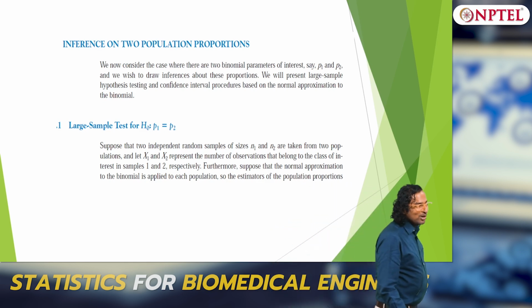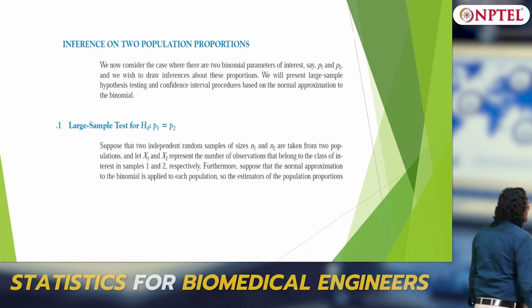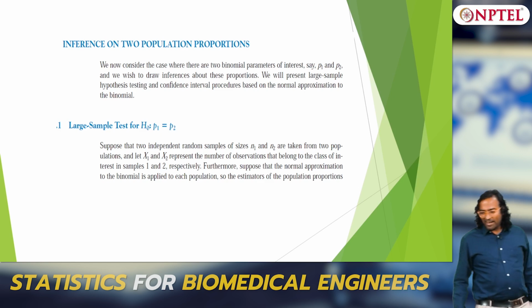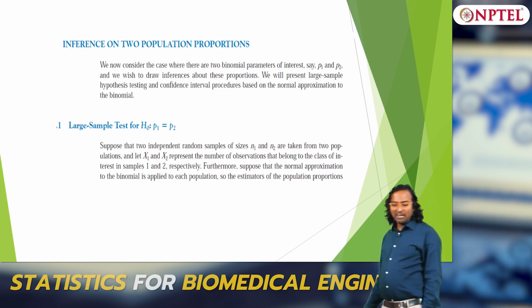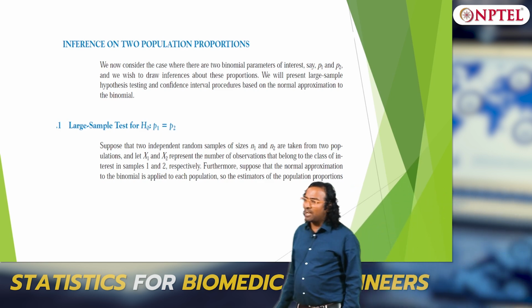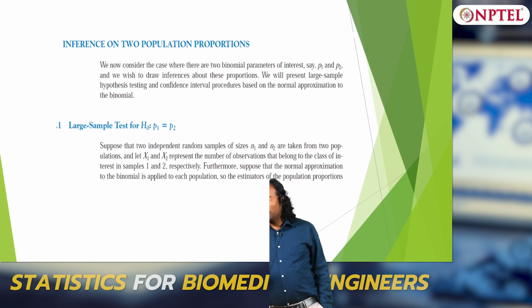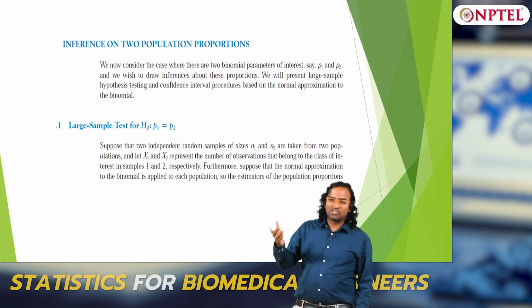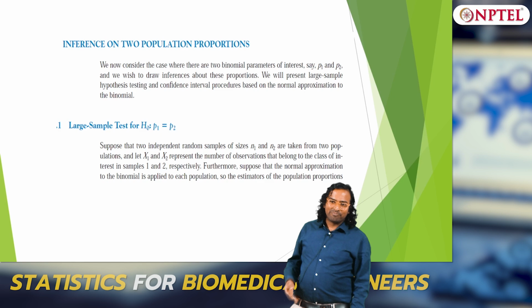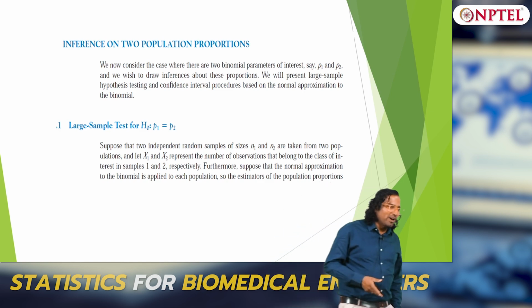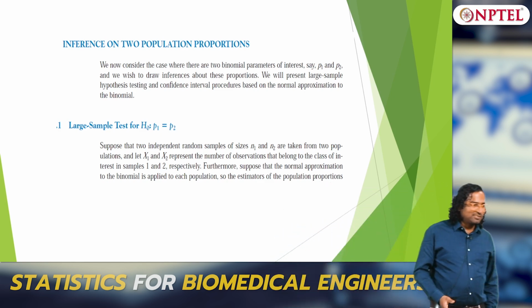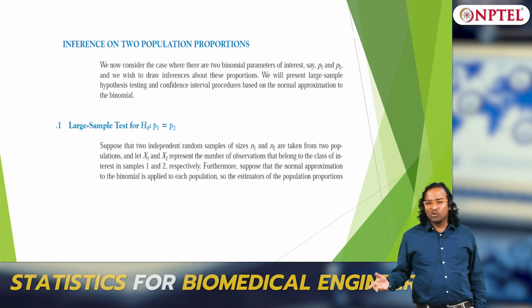It is very easy to directly say T, but first of all, when you are talking about proportions you only talk about the binomial distribution, because it is a ratio, success versus failure, which comes out of only a binomial distribution: nCx p to the x q to the n minus x, right.